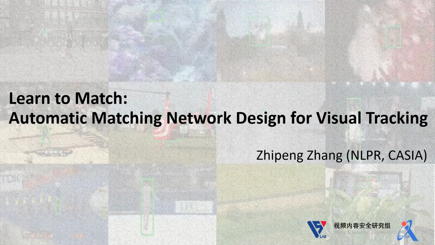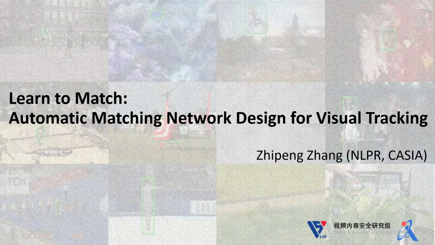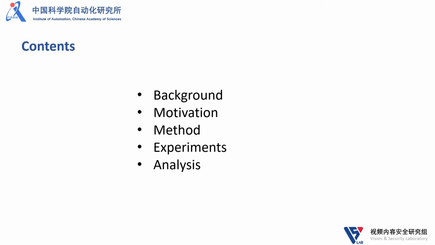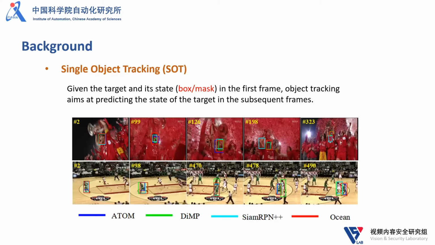Learn to Match, Automatic Matching Network Design for Visual Tracking. There are 5 core parts in this talk, including background, motivation, method, experiments, and some analysis. Here is an illustration about single object tracking. We are required to predict the target state of each frame with the annotated first frame.